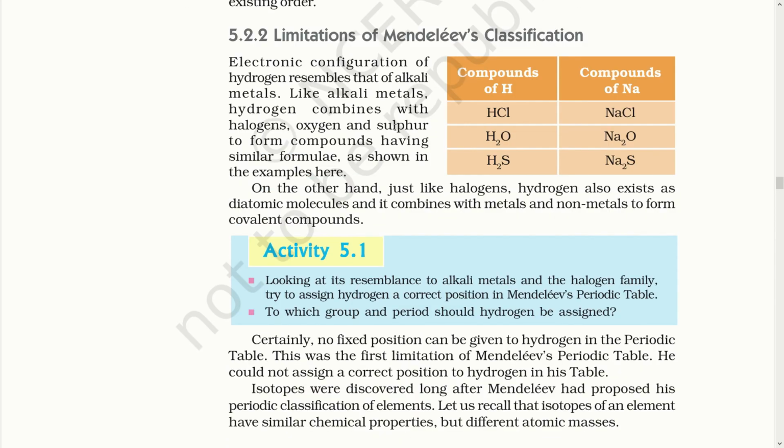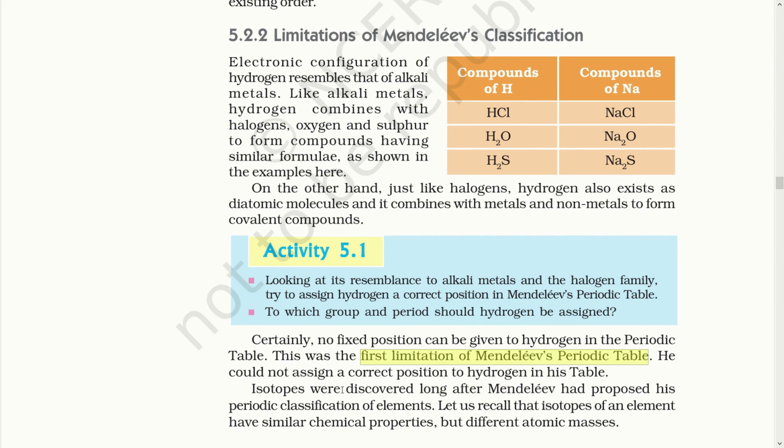Now, though Mendeleev's periodic table was at the forefront of every periodic table, it still had limitations. Now, what were these limitations? The limitations can be found over here. The electronic configuration of hydrogen resembles that of alkali metals. Like alkali metals, hydrogen combines with halogens, oxygen and sulfur to form compounds having similar formulae. On the other hand, just like halogens, hydrogen also exists as a diatomic molecule and it combines with metals and non-metals to form covalent bonds. So certainly, no fixed position can be given to hydrogen in the periodic table. This was the first limitation of Mendeleev's periodic table. So he could not assign a correct position to hydrogen in this table.